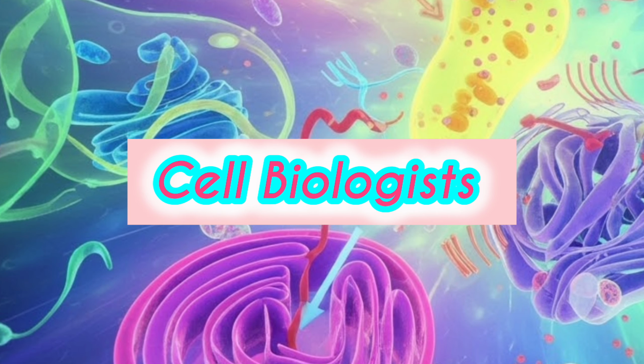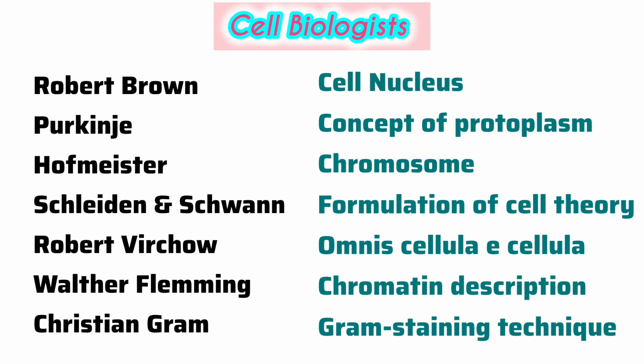There were many cell biologists related to the important discoveries of cellular structures. Robert Brown is credited with the discovery of the cell nucleus. Purkinje gave the concept of protoplasm. Hofmeister is known for the chromosomal discovery. Schleiden and Schwann formulated the cell theory. Rudolf Virchow gave the term omnis cellula e cellula. Walther Flemming gave the description of chromatin, and Christian Gram performed the Gram staining.